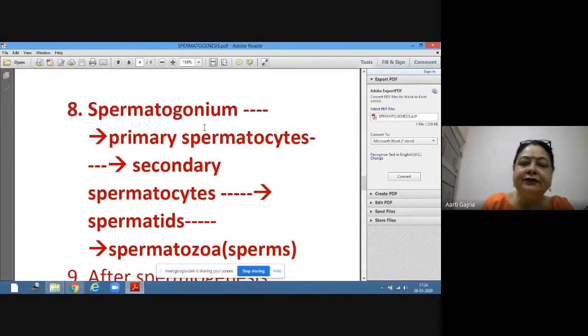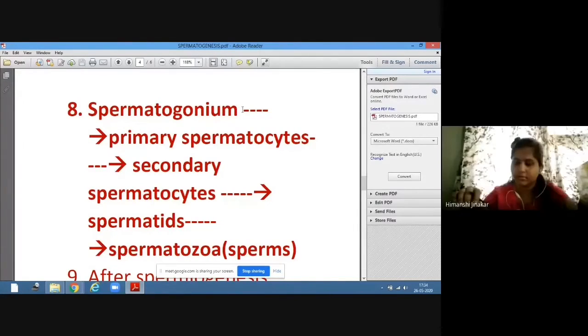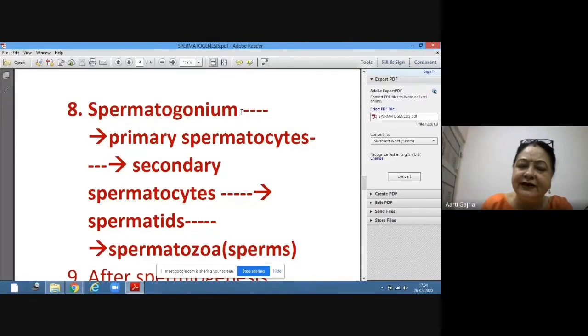And this will undergo which type of cell division? Mitosis. Very good. This will undergo mitosis cell division, and not all, a few of them, and they will form primary spermatocytes.